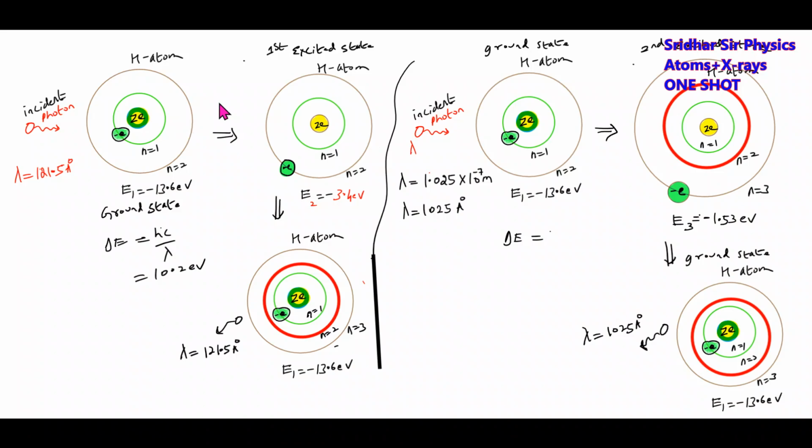Now this hydrogen atom will absorb the incident photon and get excited. For how much time? This time interval will be 10 to the power of minus 8 seconds. Afterwards, it will undergo de-excitation and give out the same photon. Similarly, if the incident photon has wavelength 1025 Armstrongs and that is equal to delta E, the difference of these two levels, then the hydrogen atom will get excited to the second excited state, de-excite, and again release the same absorbed photon.